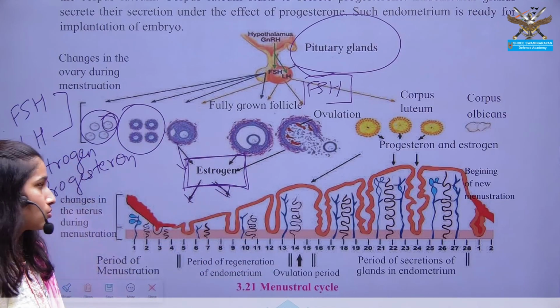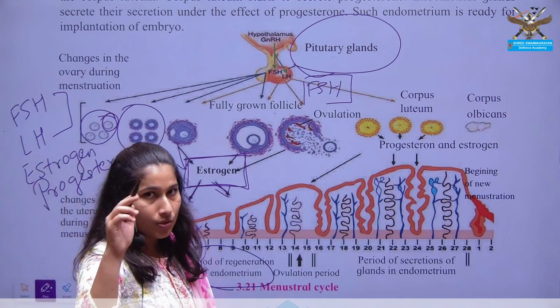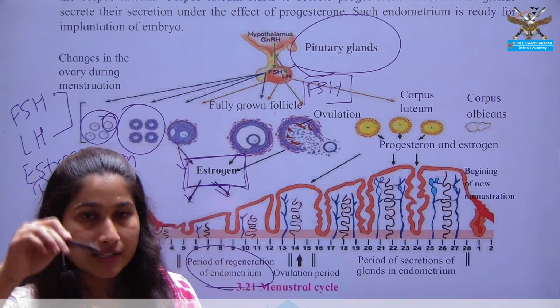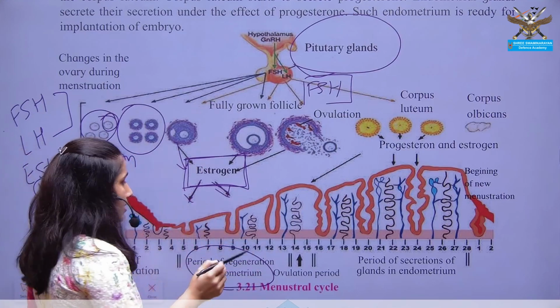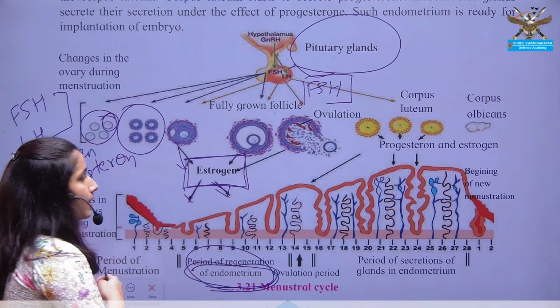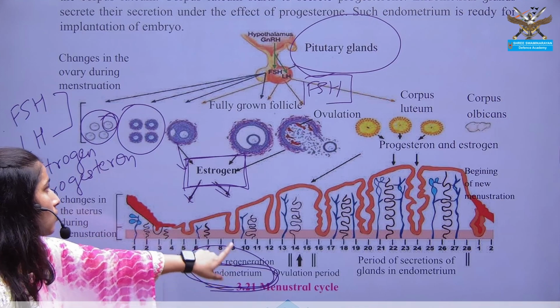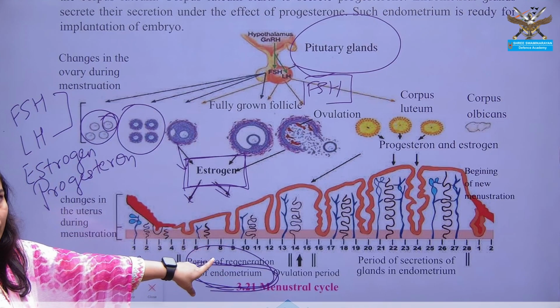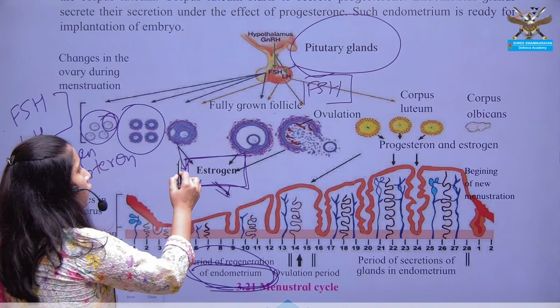Estrogen starts to develop the endometrial lining at the uterus. On the internal surface of the uterus, there is a lining of blood vessels, and this lining is known as the endometrial lining, which thickens day by day under the influence of estrogen.